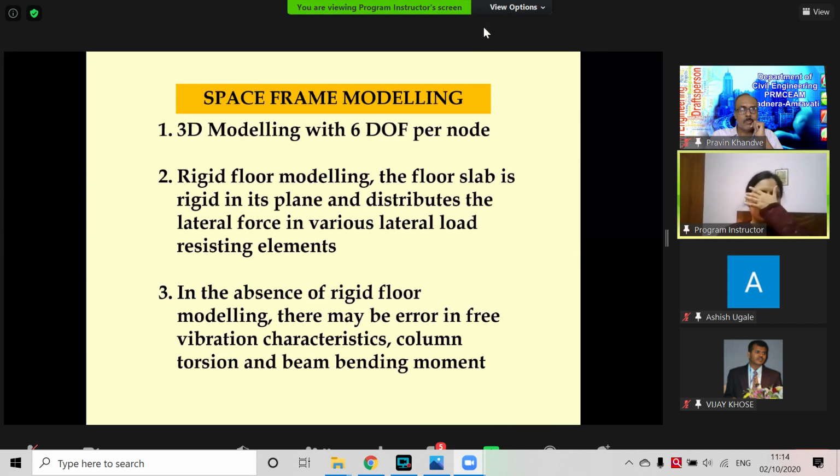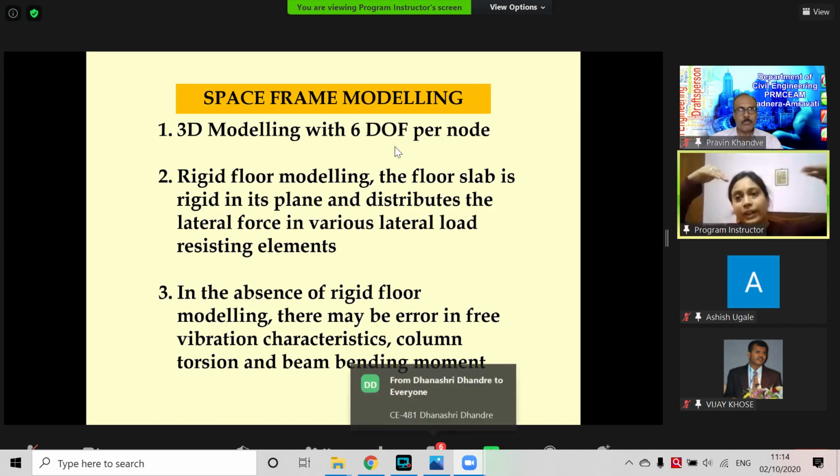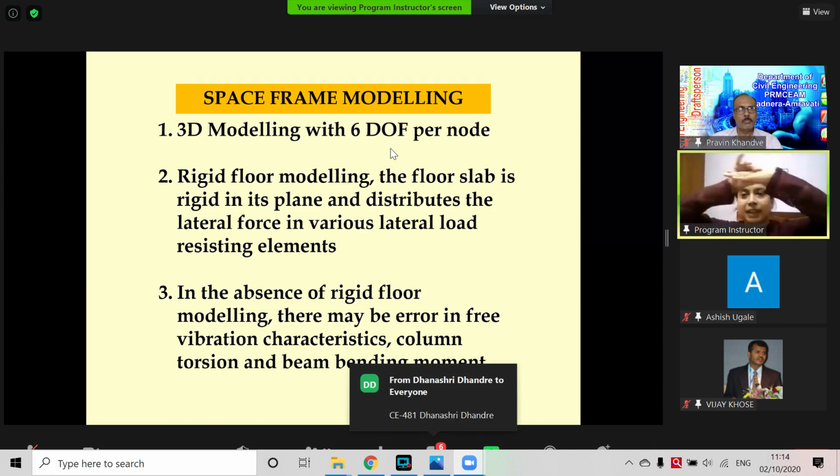Now, in this modeling, several things we have to take care of, which is possible when we understand the behavior. The very first is rigid floor modeling. The beams and columns are connected at the floor level, slab level, right? The slab thickness is very small and the plan dimension is quite high. When it is pushed, being very rigid in its own plane, and the beams and columns being monolithically attached to this slab, what happens?